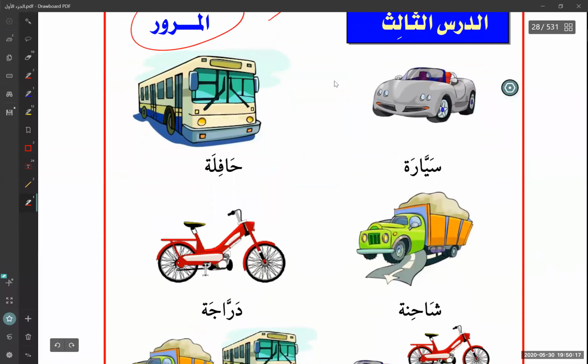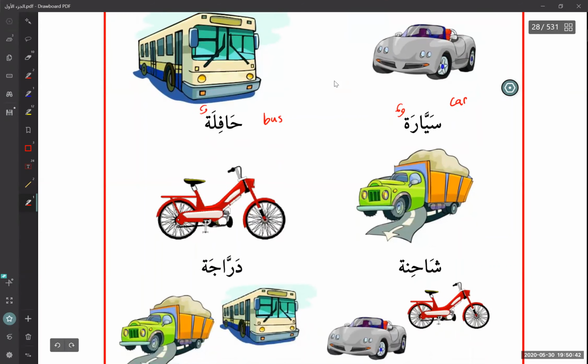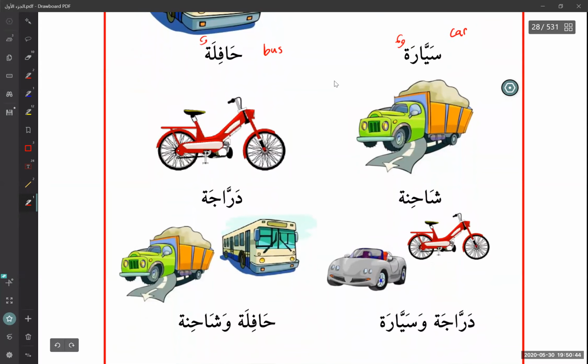So the first word they give you, sayyara. What is sayyara? Remember, we can say sayyara or we can say sayyaratun. Sayyara is a car. Looks like a car, it's a car. And then we have hafila. Hafilatun is a bus. And then the third word is shahina. Shahinatun. Shahina means a truck.